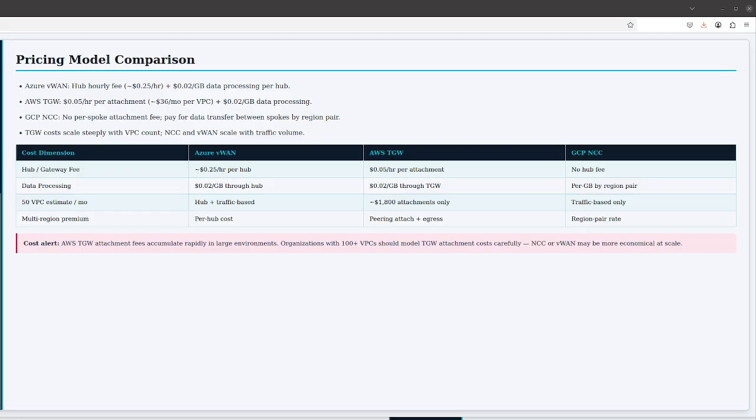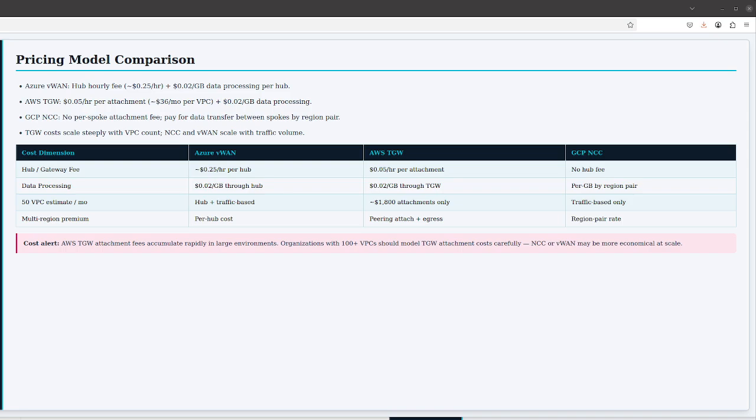Google Cloud NCC pricing is structured around data transfer rather than attachment fees. NCC does not charge a per-spoke attachment fee equivalent to TGW's per VPC attachment charge. Instead, you pay for the data transfer between spokes through the NCC hub, charged at rates that vary by the geographic combination of source and destination regions.